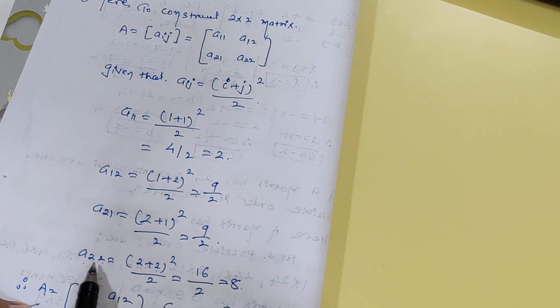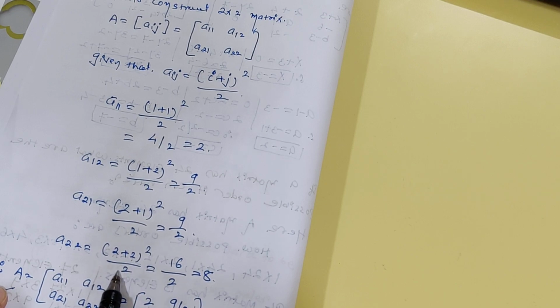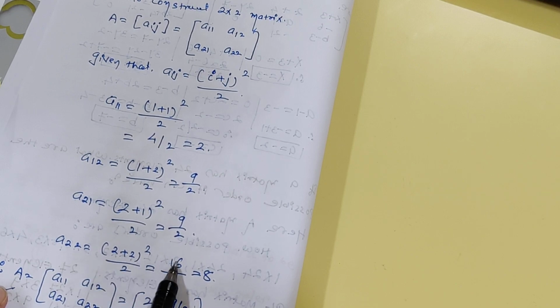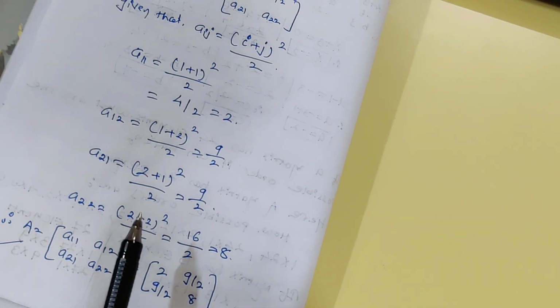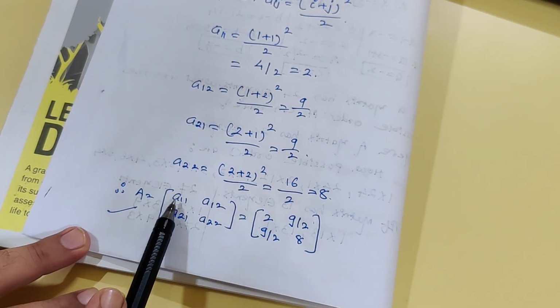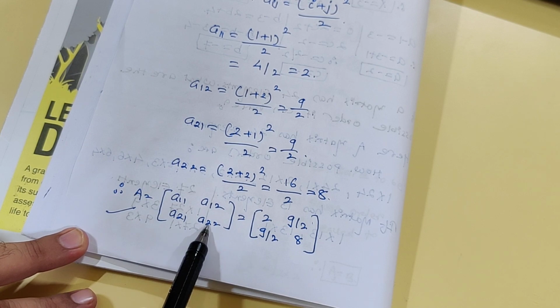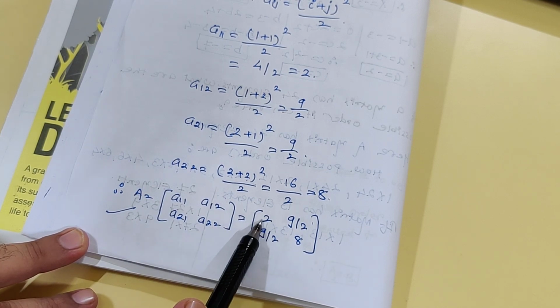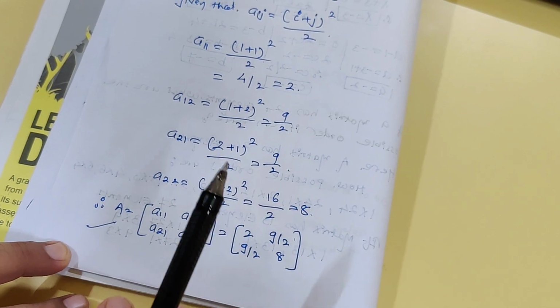And last is a22, that is (2 + 2) whole square divided by 2, which is 4 square is 16 by 2 is 8. So we put these 4 values in the matrix. We get a11, a12, a21, a22 equals 2, 9 by 2, 9 by 2, 8. So this is our answer.